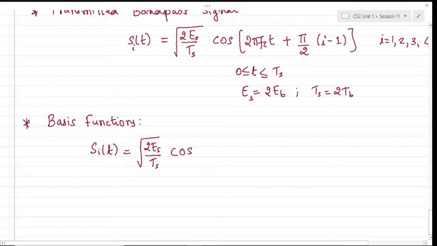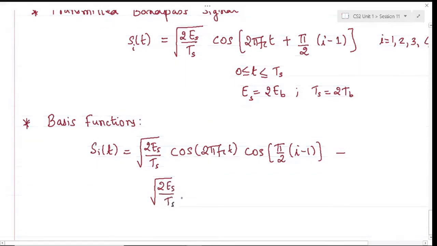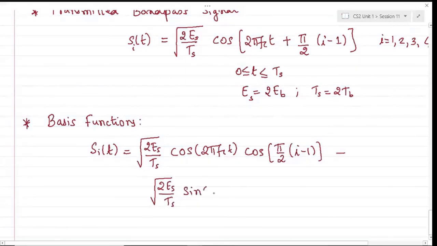I can expand that as cos a times cos b, where b is pi by 2 times i minus 1, minus root 2 Es by Ts times sine 2 pi fct times sine of pi by 2 (i minus 1).